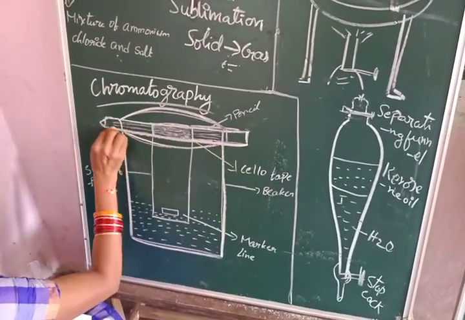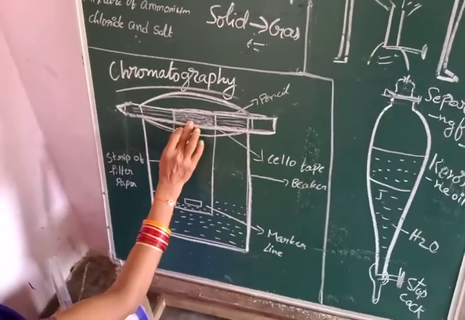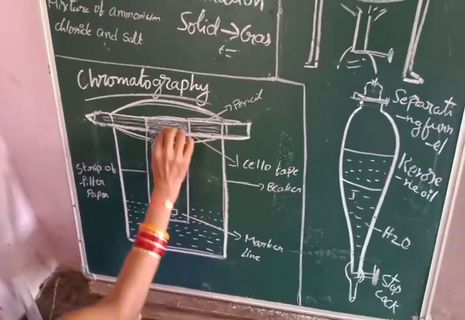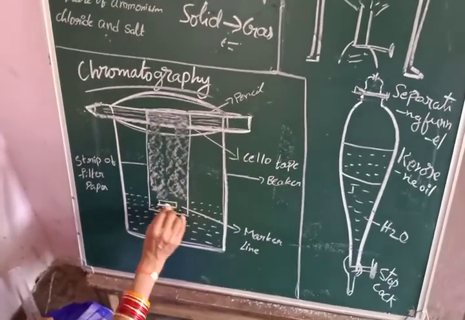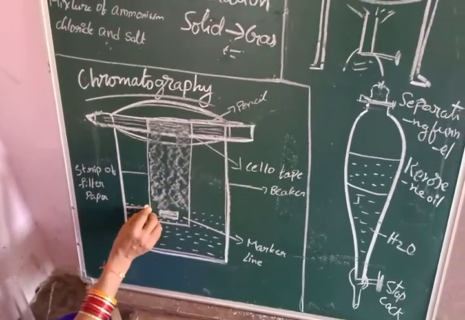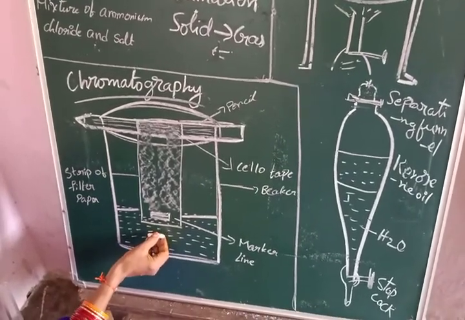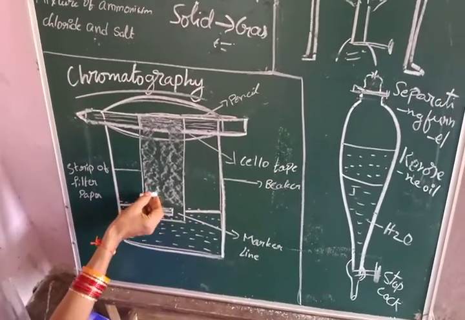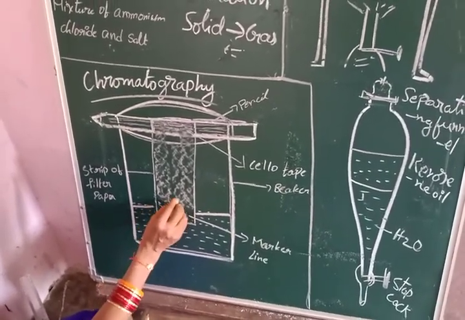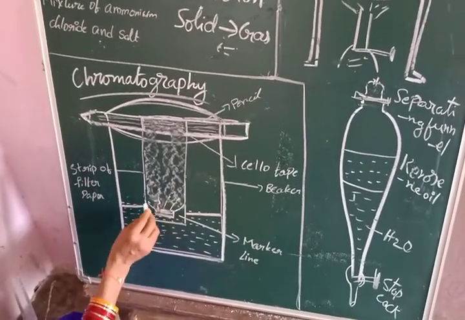This is the pencil, a sharp edged pencil, and with the help of cello tape we can attach the filter paper, and the marker line. With the help of a pen you can draw the marker line, and make sure that the tip of this paper is dipped into the water. Slowly the water rises in an upward direction and this color spreads. You can do this experiment even with a chalk piece. At home you can do it.